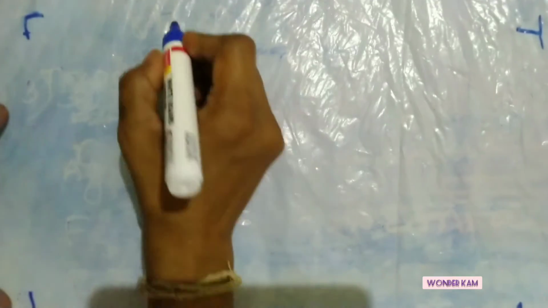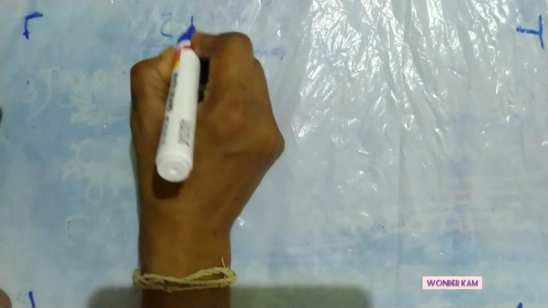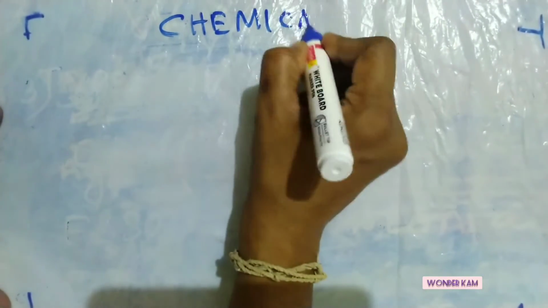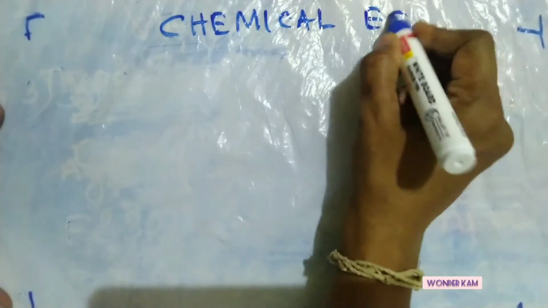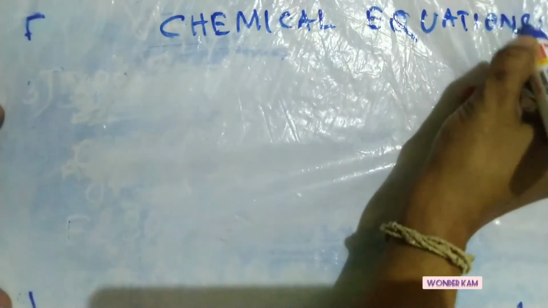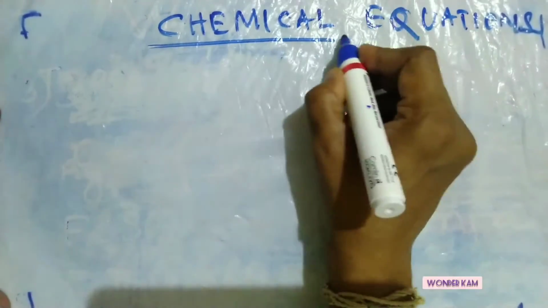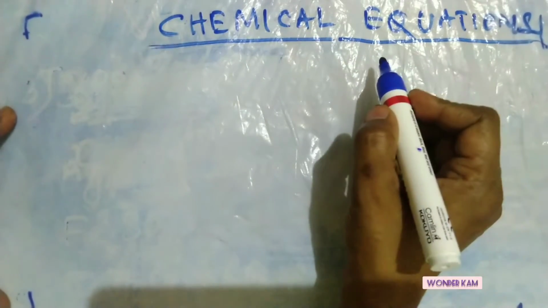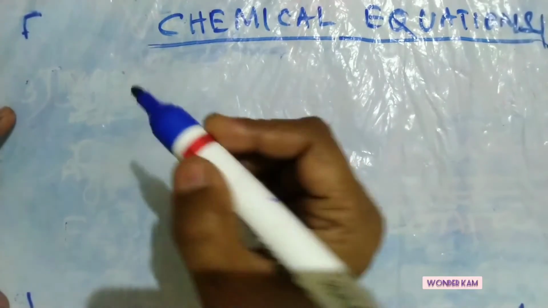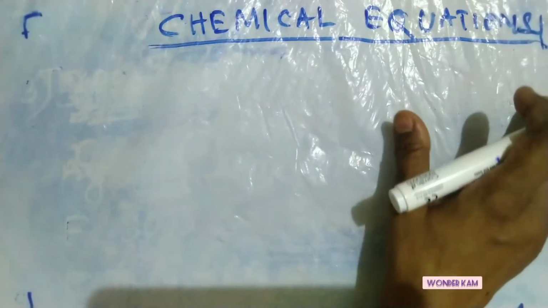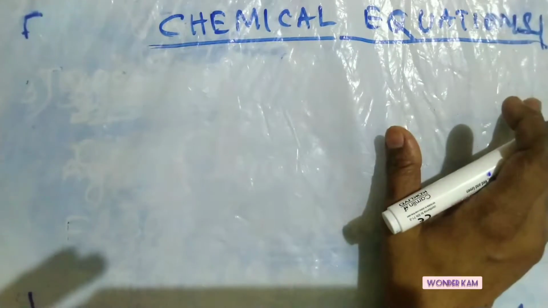We were discussing chemical equations, isn't it? What are chemical equations? These are the chemical changes that are expressed in terms of chemical equations by using symbols and formulas of the reactants as well as products, isn't it?